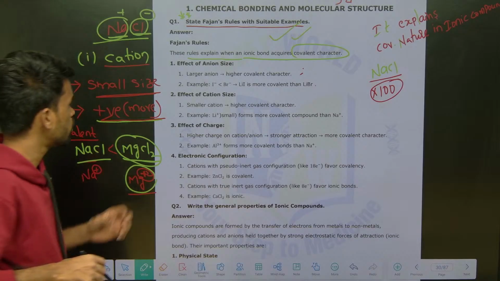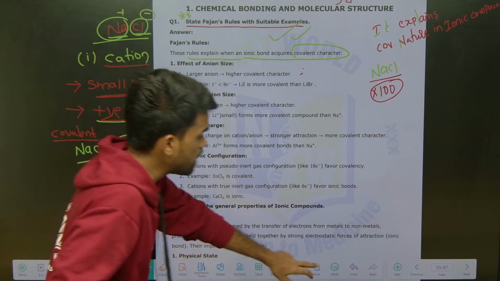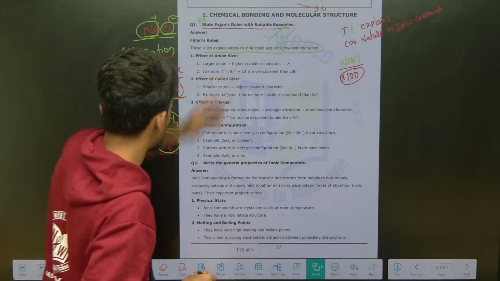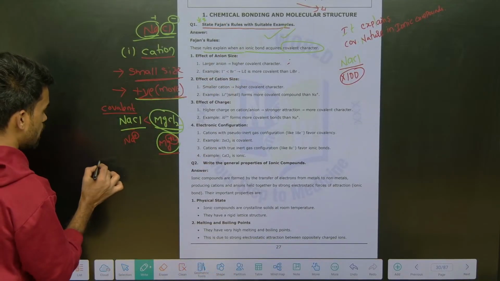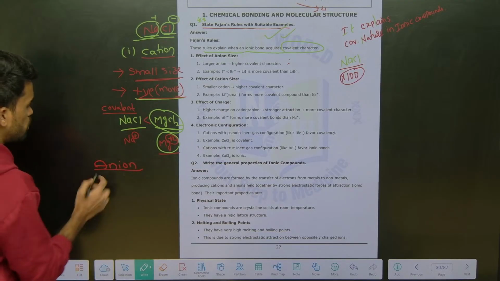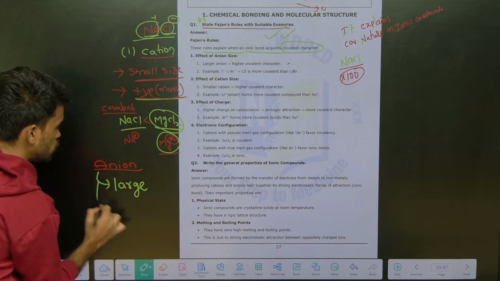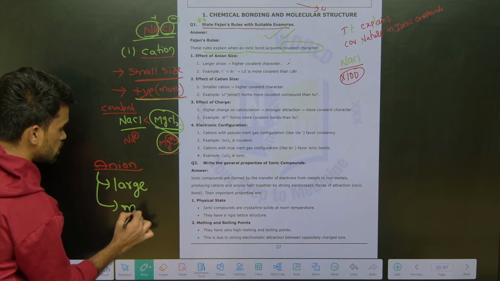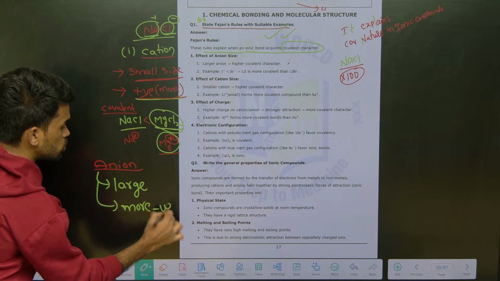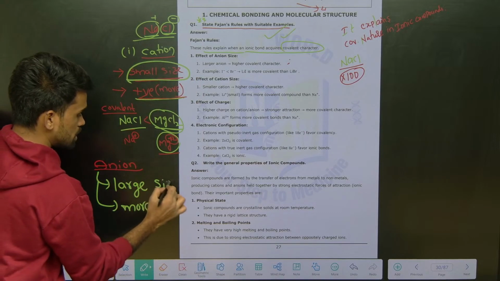Yeah, so now in the same way we will discuss the anion also. With respect to the anion we will discuss now. When you compare the anion, it should be large in size and it should have more negative charge. Here the cation should be small in size and the anion should be large in size, remember.